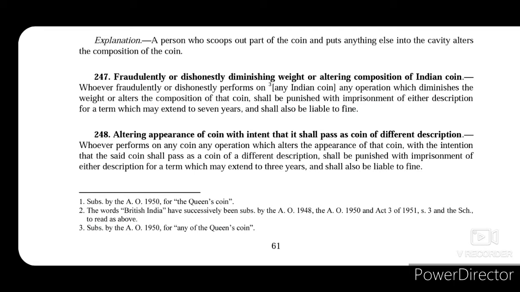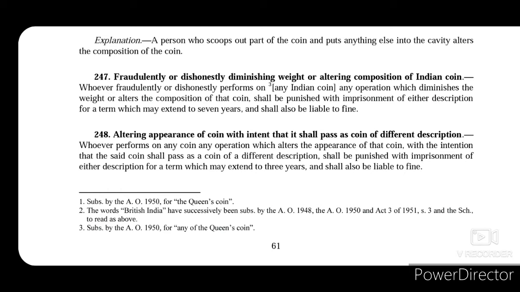Section 248 talks about altering appearance of coin with intent that it shall pass as coin of different description. What this person does is he alters the appearance of a coin. The coin was supposed to look like something else and he altered its appearance, and now he intends with that altered appearance that this coin can be passed as a different description. Say for example, he did something to make a 1 rupee coin look like a 2 rupee coin.